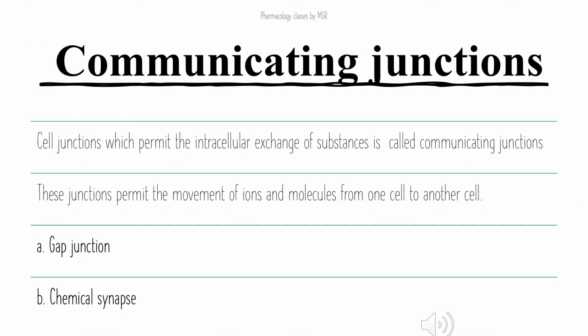The second type of junction is the communicating junction. As the name indicates, they help to communicate. These junctions permit the exchange of substances between the cells. That is the reason we call them communicating junctions. This junction permits the movement of ions or molecules from one cell to the other. This communication happens by gap junctions and chemical synapses.